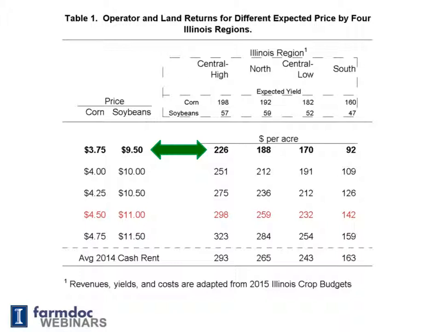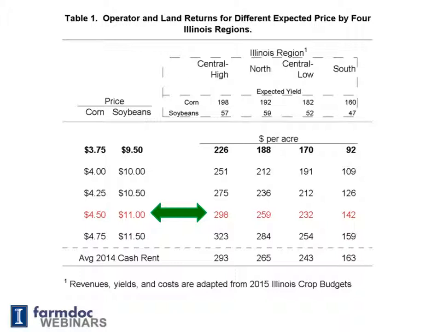If we're looking at prices at that level, and if they continue to remain at that level, we would have to see between $60 and $70 decreases just to have positive farmland returns, and over that, roughly a third of the cash rent would have to be declined for the farmer to have a significant positive return. If, on the other hand, price expectations for 2016 are $4.50 for corn, $11 for soybeans, we'll see that those operator and land returns are higher, but we would still need to see declines from 2014 cash rent levels.